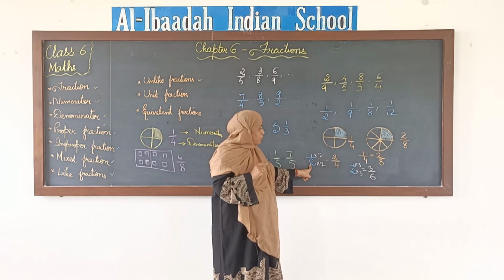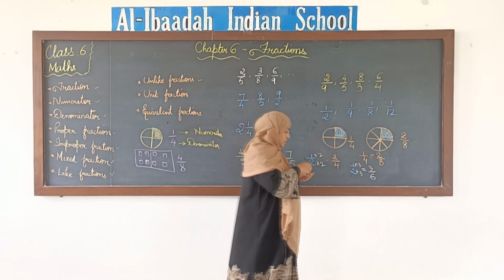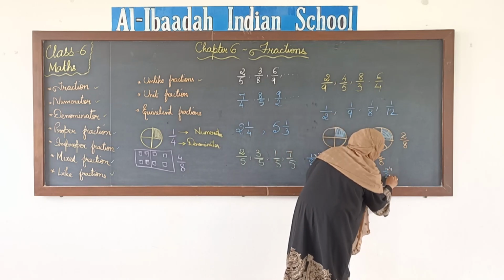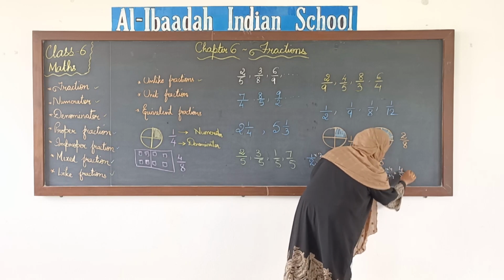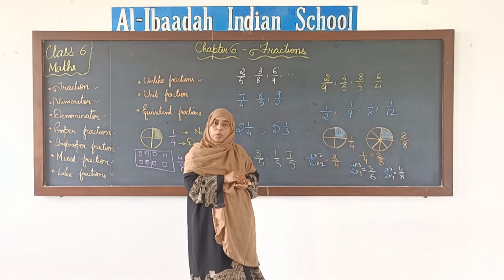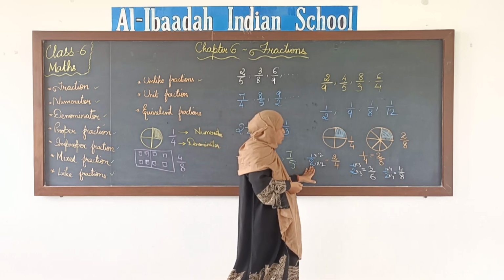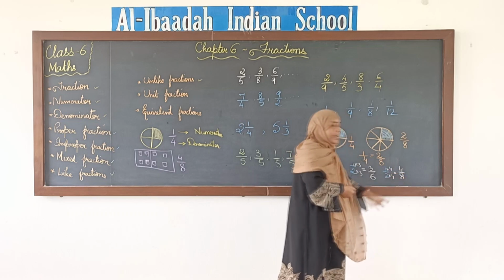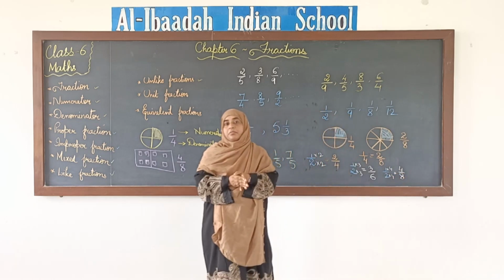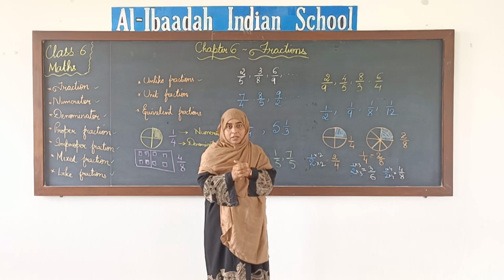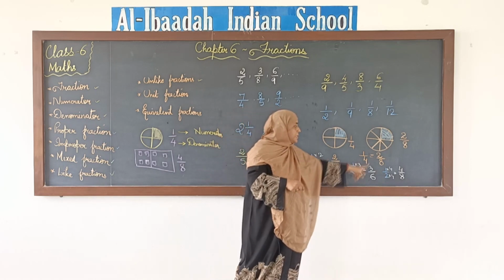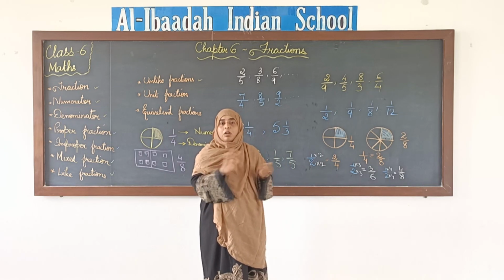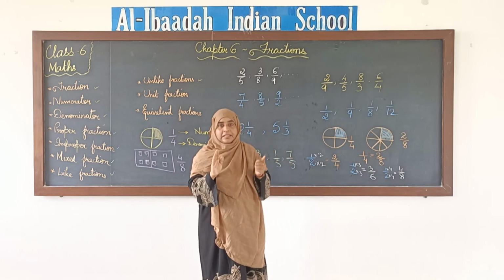Okay, if you multiply it with 4, you will get one more fraction. Say for example, let me do one more, 1 by 2, multiply it with 4. You will get 4 by 8. Again 4 by 8 is equal to 1 by 2. So you can say that 1 by 2, 2 by 4, 3 by 6 and 4 by 8 are all equivalent fractions. Okay, they are equal. So 2 by 4, 3 by 6, 4 by 8 are equivalent fractions of 1 by 2. They will all represent the same quantity.